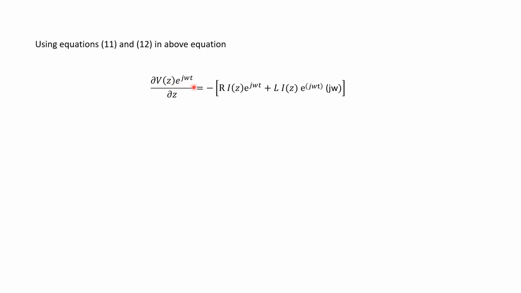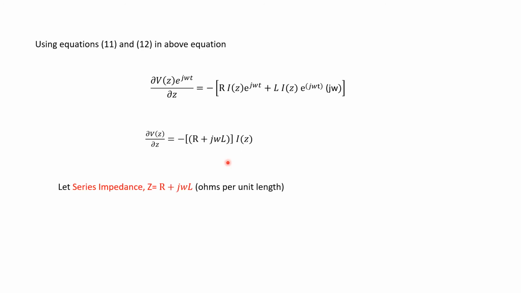Now this can be simplified with e^(jωt) common, and written as minus of (R plus jωL) into I(z). This R plus jωL is known as the series impedance, its unit is ohms per unit length, and we denote it as Z.